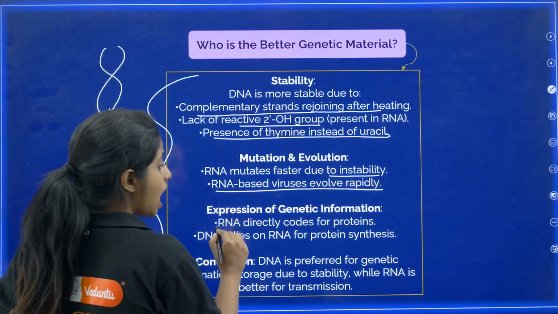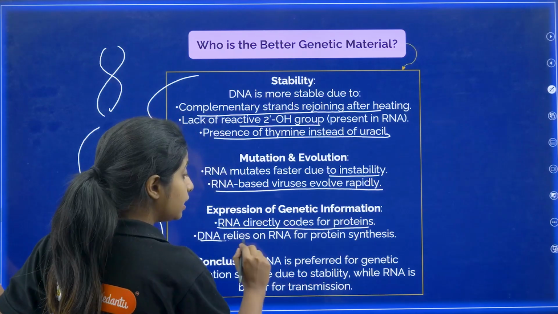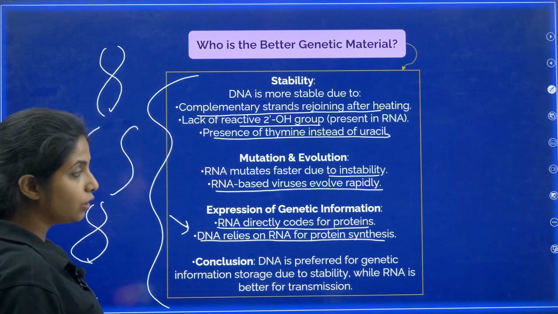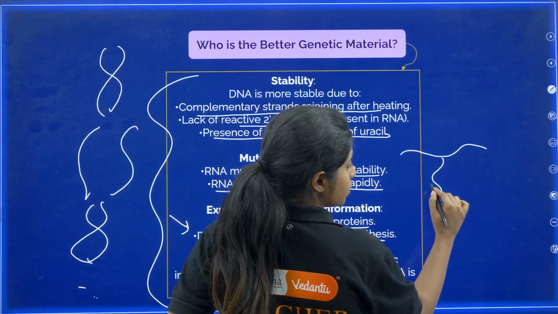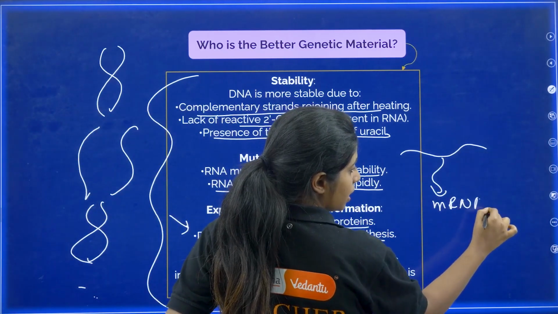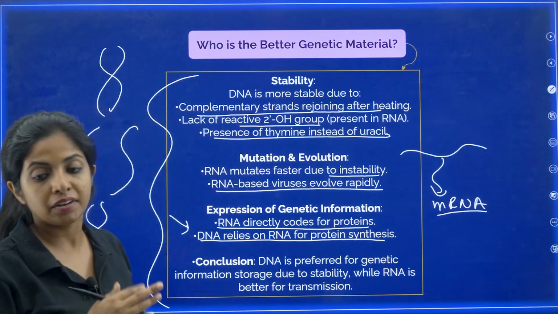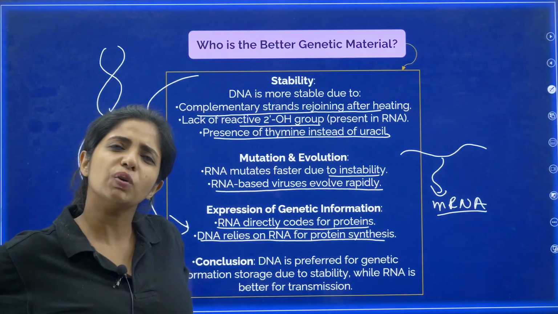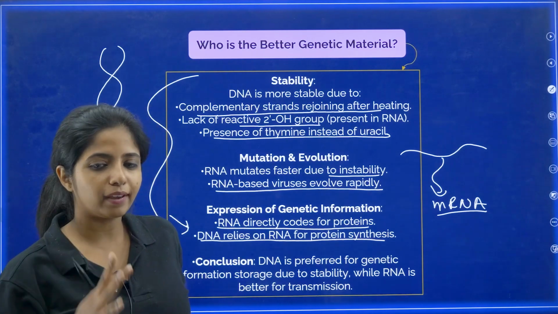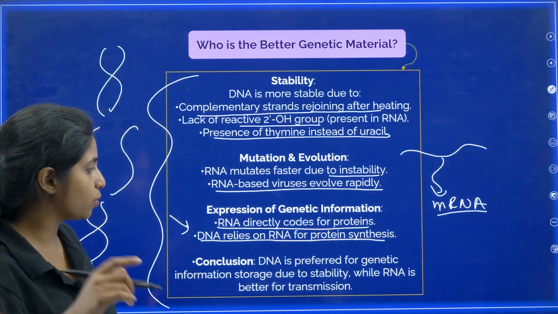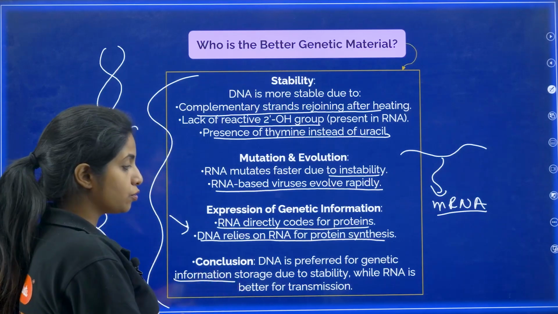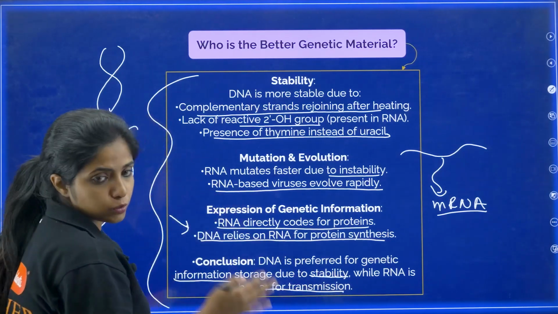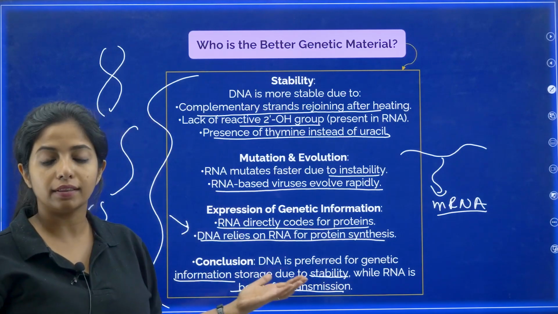Expression of genetic information. RNA directly codes for protein, whereas DNA relies on RNA for protein synthesis. In the case of expression of genetic information, I told you the DNA's language cannot be understood easily, so it has to be transcribed into mRNA. That's how things work. But RNA can directly form a protein, whereas DNA relies on RNA, but it's okay. One particular drawback is totally fine. It's not a problem. Conclusion is what? DNA is preferred for genetic information storage due to its stability. That is all the more important, while RNA is better for information transmission.